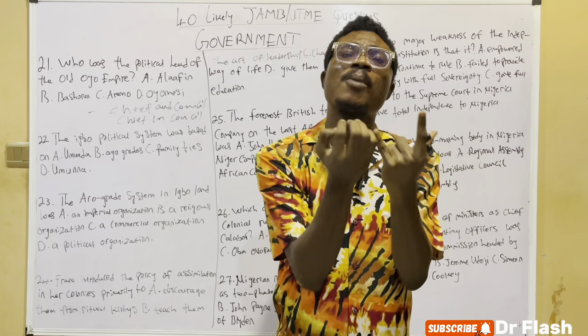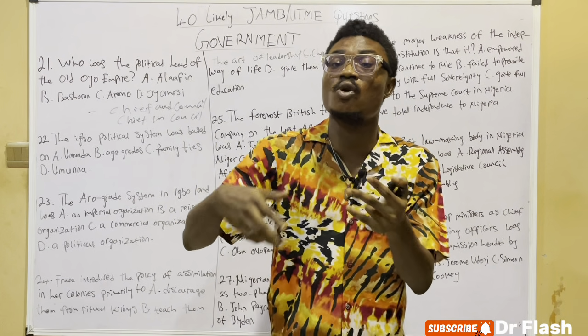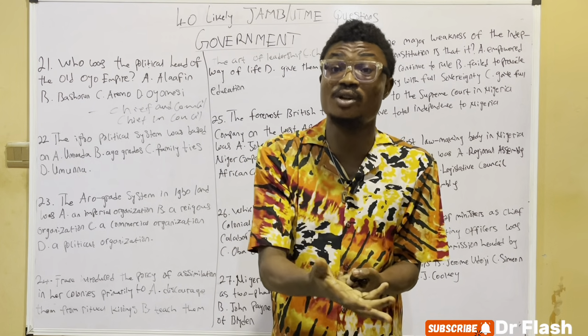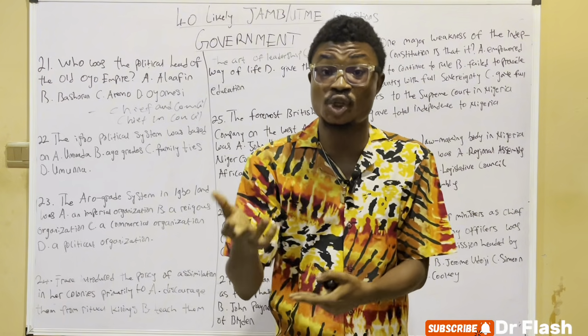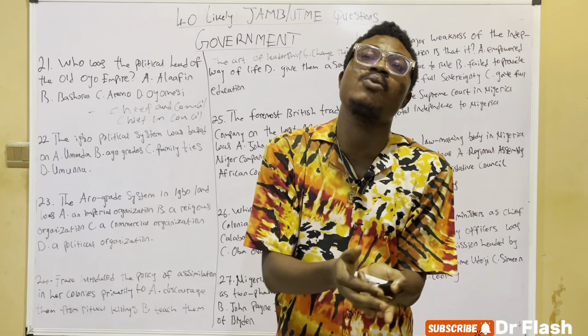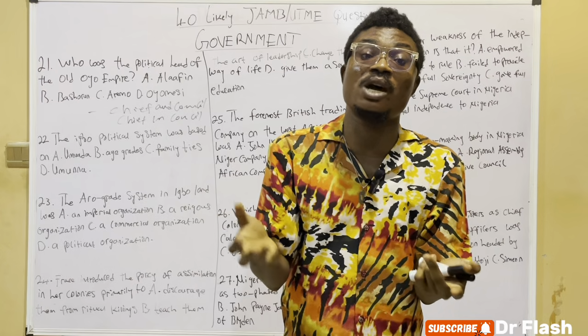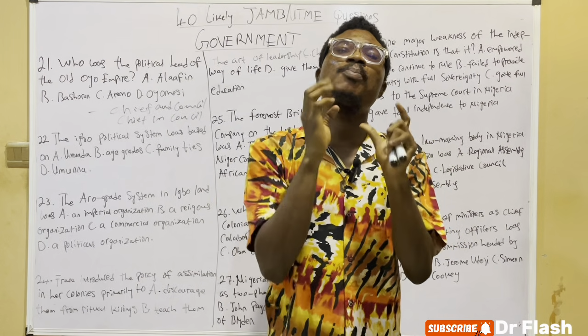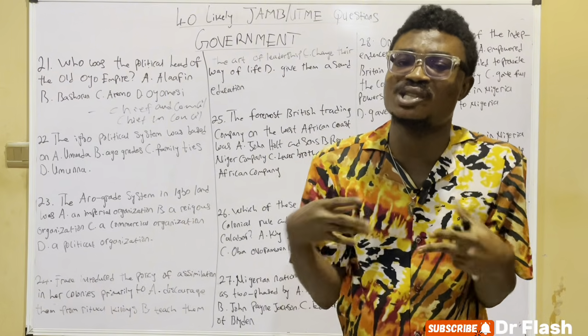But then the Igbo political system, what did they practice? A direct democracy, a segmentary structure, a fragmented structure, and an acephalous structure. An acephalous structure simply means that the Igbo make no kings. Undi Ishi Eze. The Igbo make no kings. And that is the Igbo practicing a decentralized system of government.